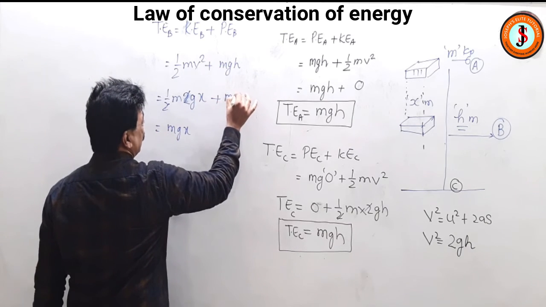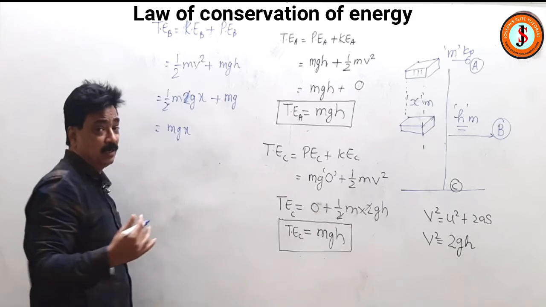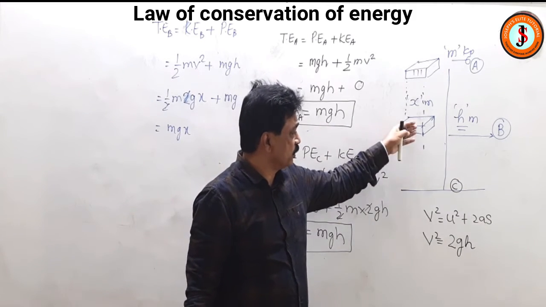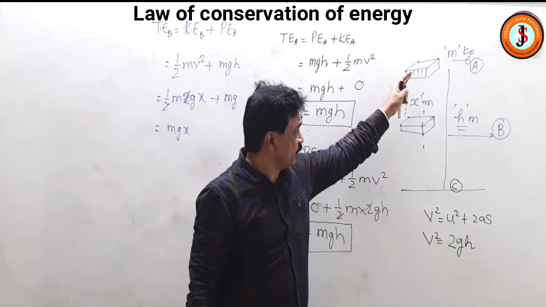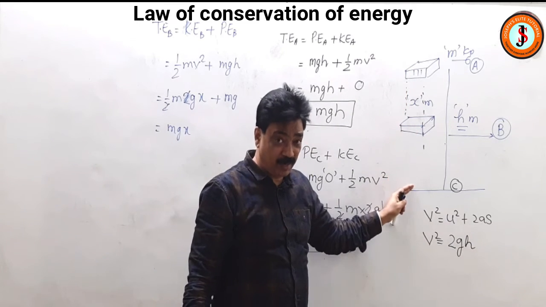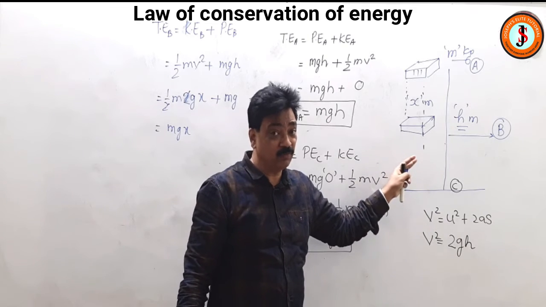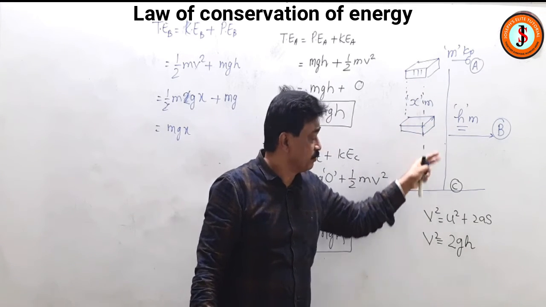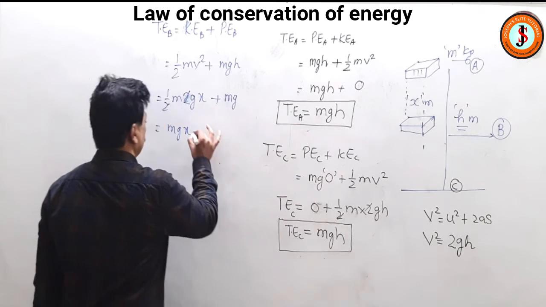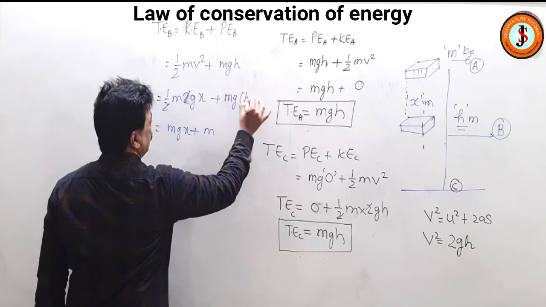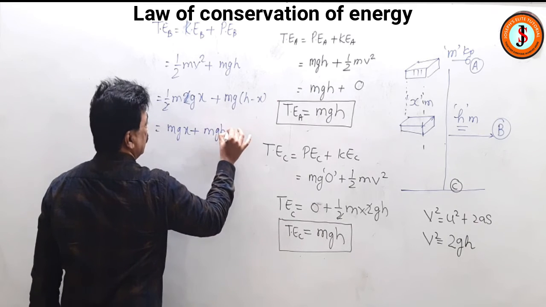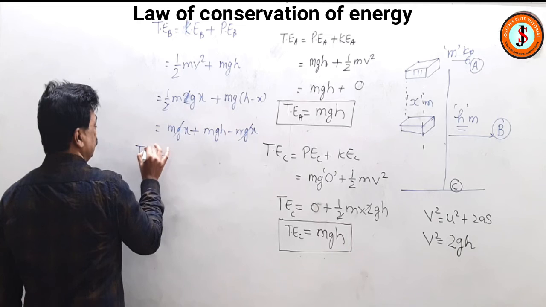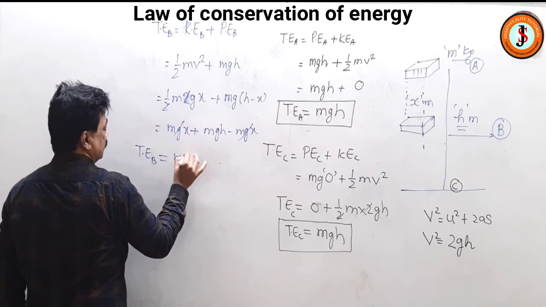Mg is okay. H means, in case of potential energy formula, h means the height above the ground. So what is the height above the ground for this body? Total height was h, it has fallen down x, so it has still to cover h minus x distance, so that is the height above the ground. H is the whole thing and x has fallen down, so the left distance is h minus x. So I put over here mg(h minus x), so it will be mgh minus mgx. So this cancelled, so total energy at B now is mgh.